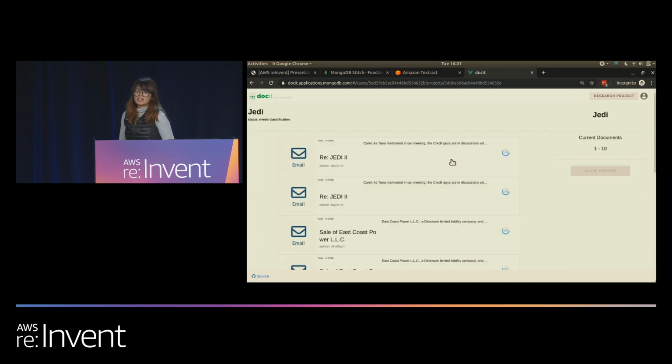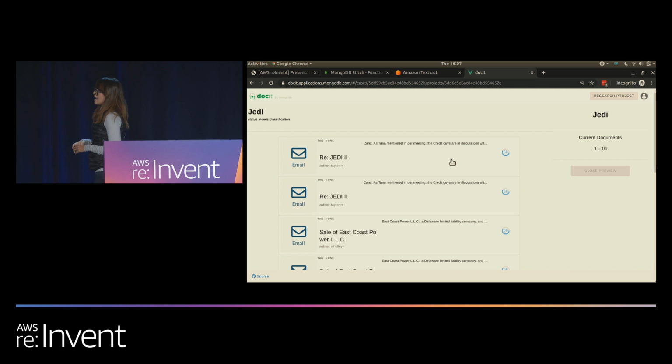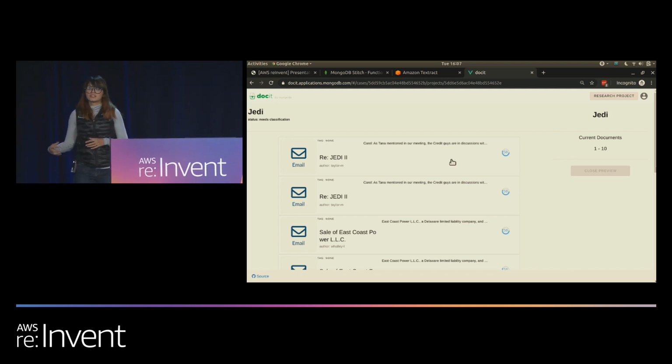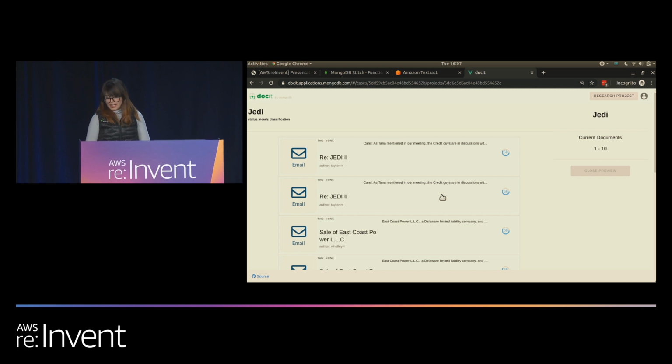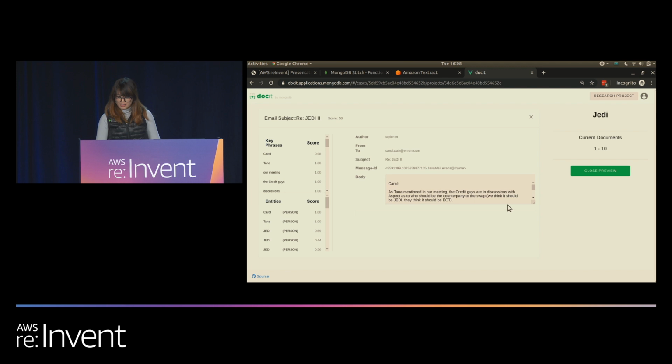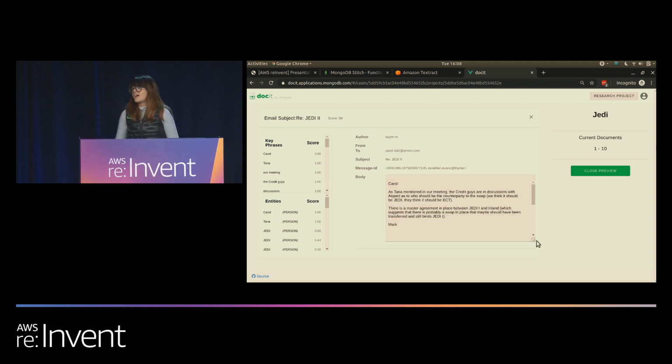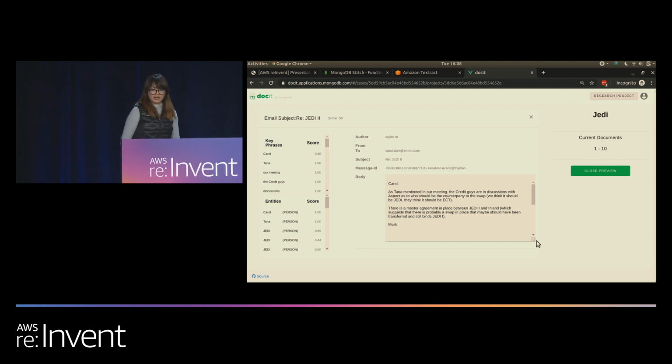Let's go ahead and take a look at another project that has already been trained, but it still needs to be classified. Project JEDI. This was an acronym consisting of spin-off companies that Enron used to hide all of their losses. Looking at the JEDI project email here, we can see that they are discussing how to balance off their numbers.